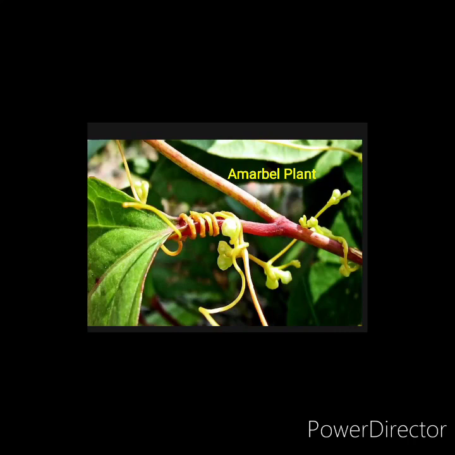You can see the amarbel plant here. So there is a main plant and a vine-like structure circling around the leaves. So these are the parasitic plants. They grow on other host plants to get their food and water. The vine-like structure circling around the leaves is said to be a parasitic plant.